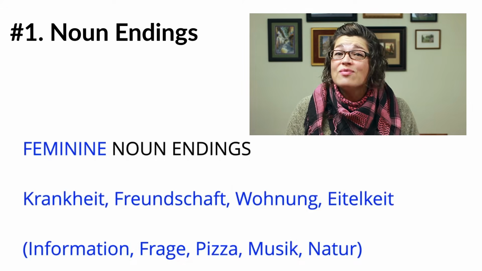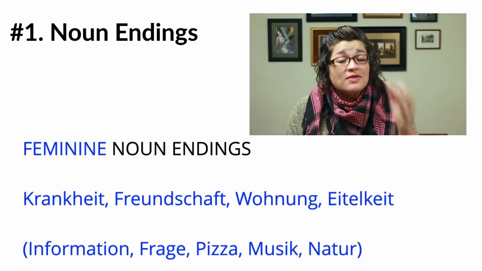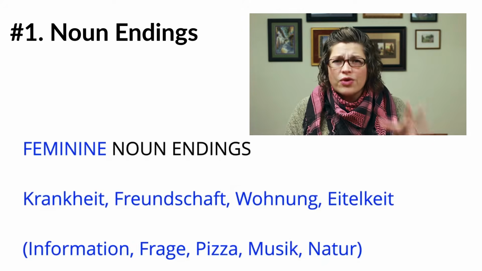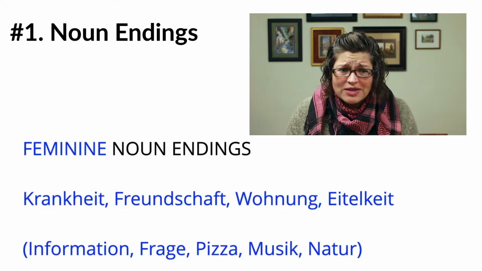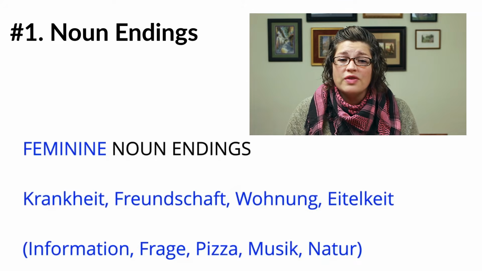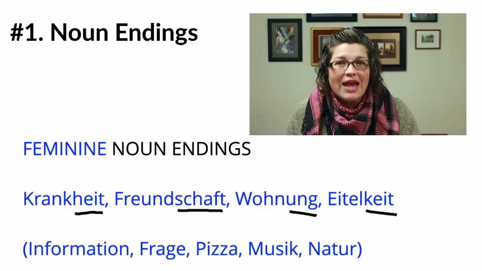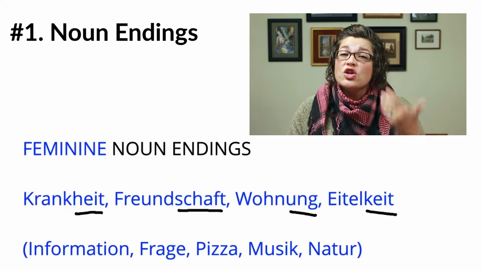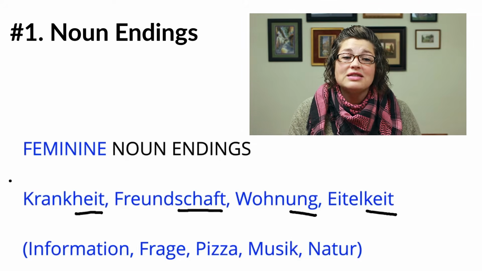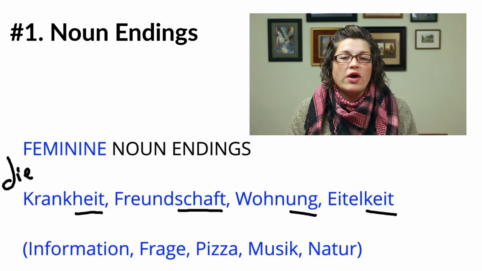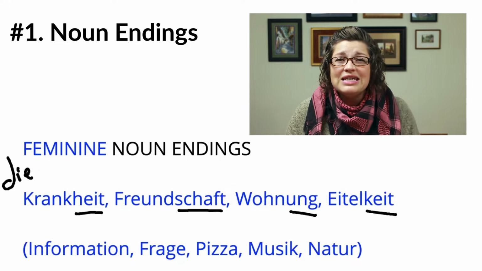Okay, so we have the same setup here. There are some feminine noun endings, most of them actually, that are pretty ironclad with no exceptions, and those would include the endings heit, schaft, and keit. Okay, so when you come across German nouns with any of these endings, you know that you're going to have to pair a die with them, that it's die Krankheit, die Freundschaft, die Wohnung, die Eitelkeit.